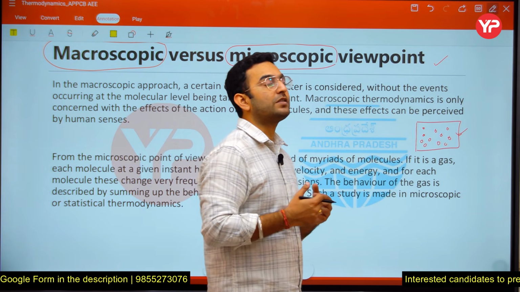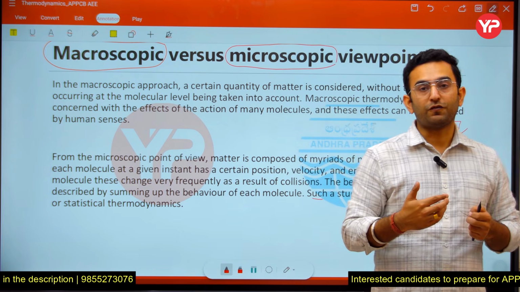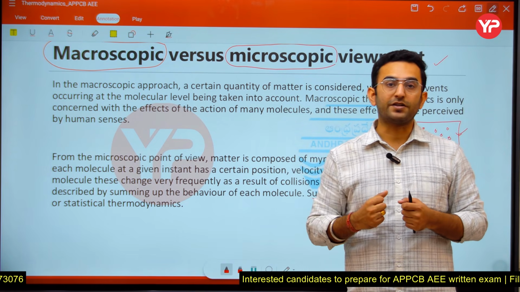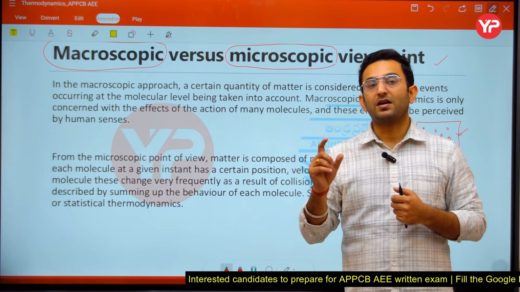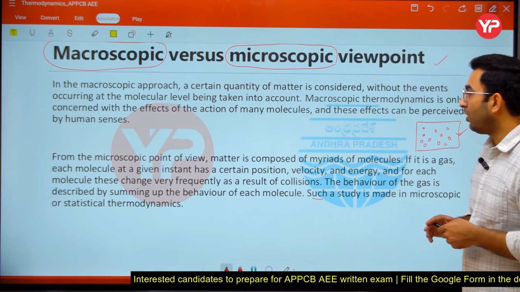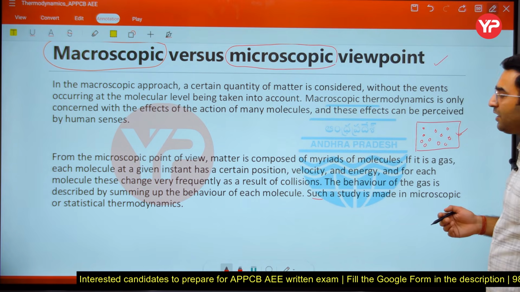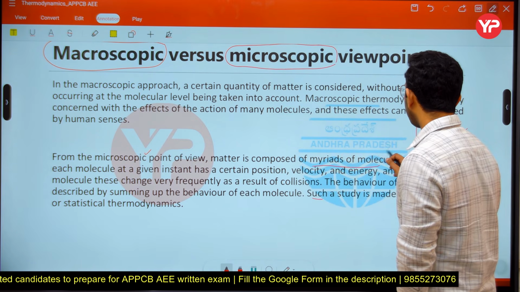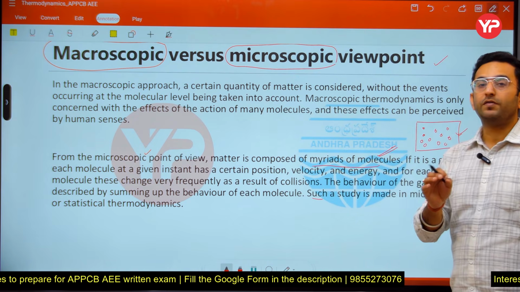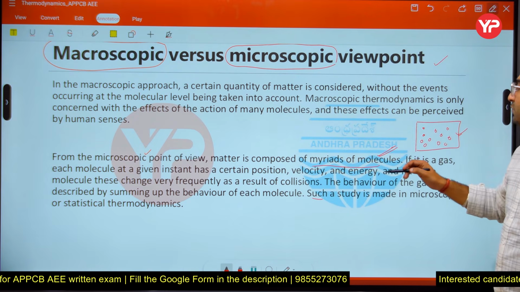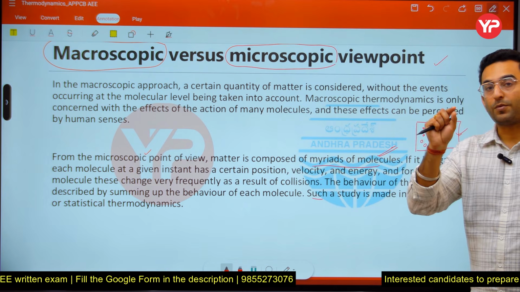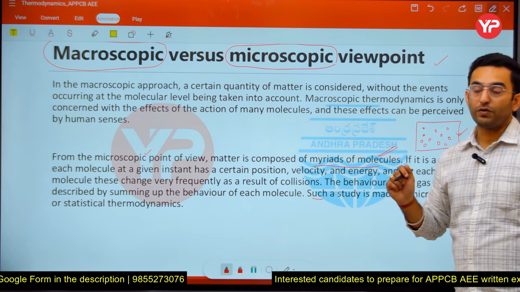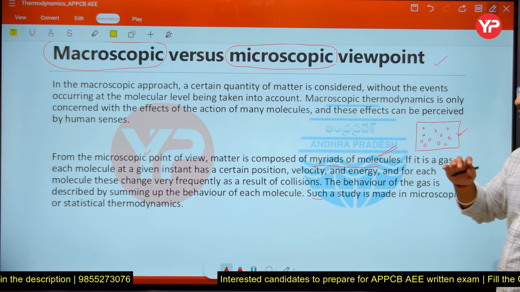So similarly, here we can also define the two types of thermodynamic branches. The first one is the classical one, and the second one is the statistical one. So which is important for us? The classical one, not the statistical one here, okay? So from the microscopic point of view, the matter is composed of a myriad of molecules here, and each atom and molecule is behaving differently here. So whenever we are concerned about the individual nature of atoms and molecules, we are concerned with the microscopic point of view here, and that is a part of statistical thermodynamics.